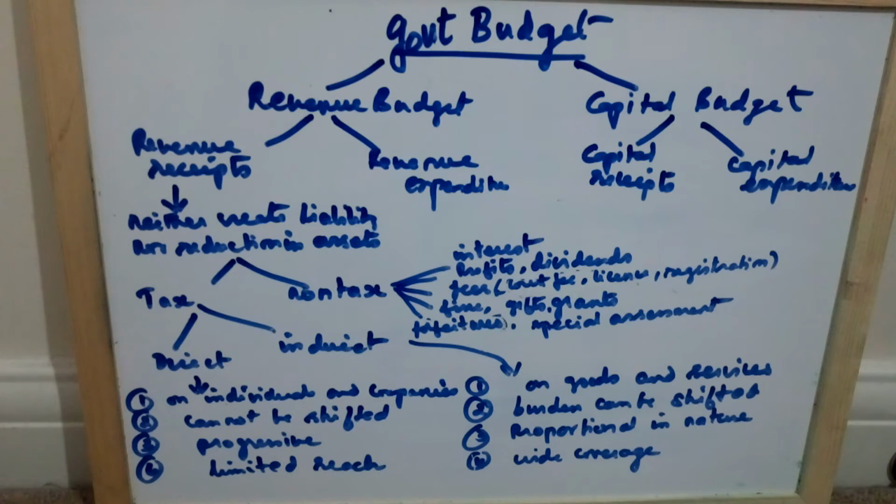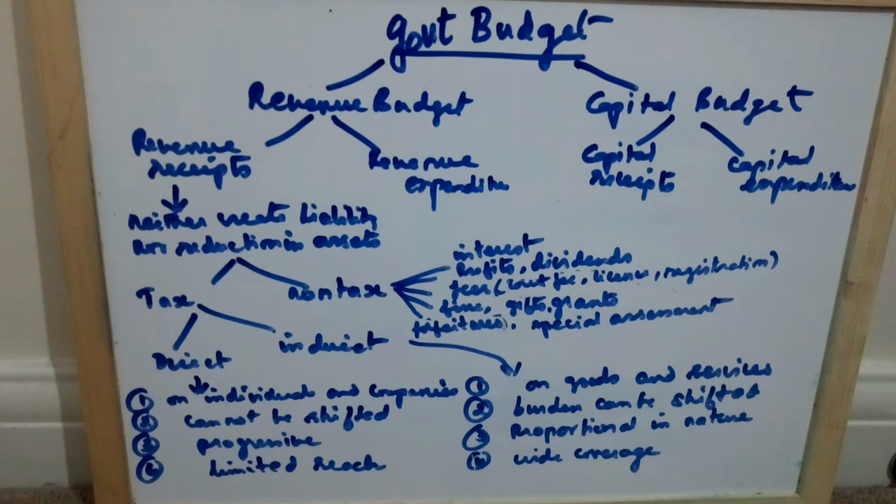Hello, in this video we'll see the components of government budget: revenue budget and capital budget. Revenue budget deals with the revenue aspect of the government budget, revenue receipts and revenue expenditure. Capital budget deals with the capital aspect of the government budget, which consists of capital receipts and capital expenditure.